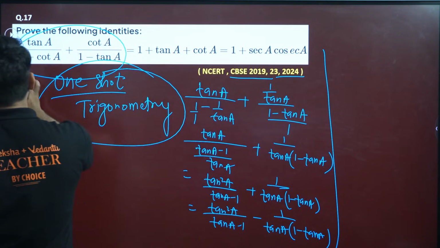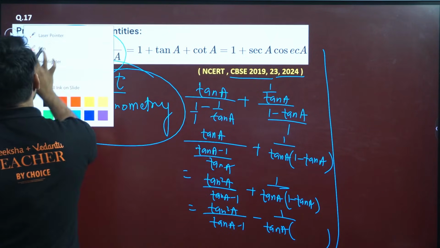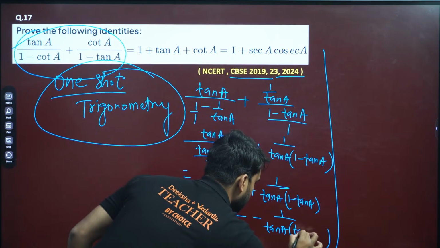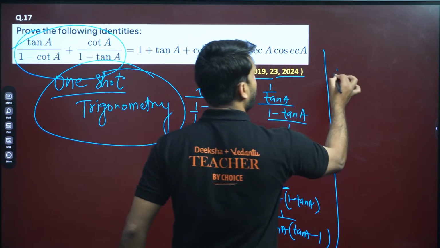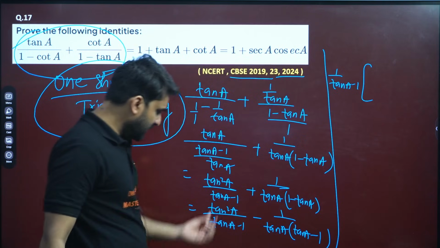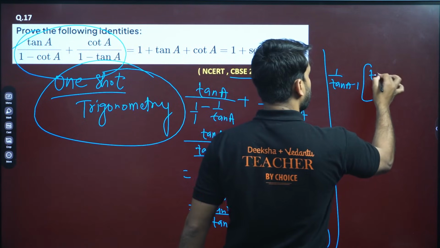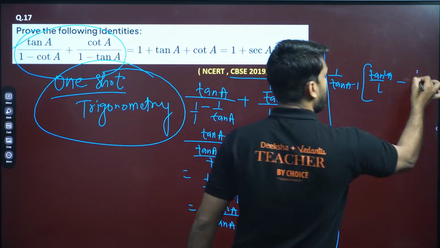Why are we writing? We have already taken common, no? So after taking common, this will be 10a minus 1, 10a minus 1, right? Now we can take common 10a minus 1. So 1 by 10a minus 1. So what are we getting there? 10 square a by 1 minus 1 by 10a.